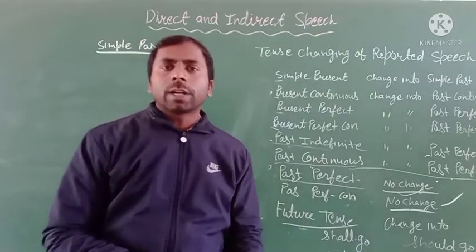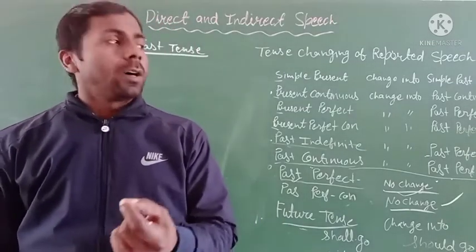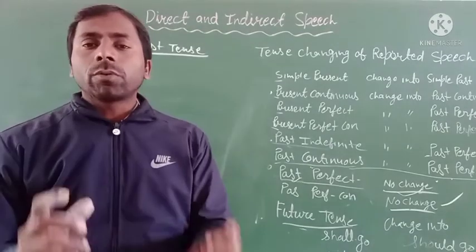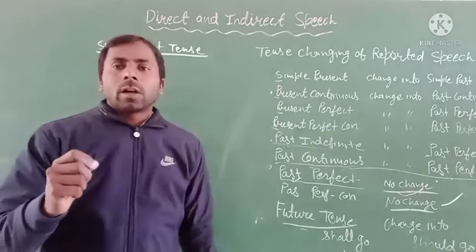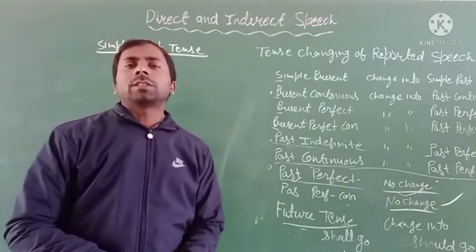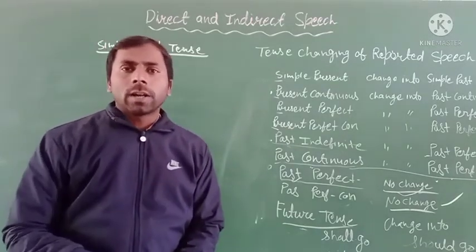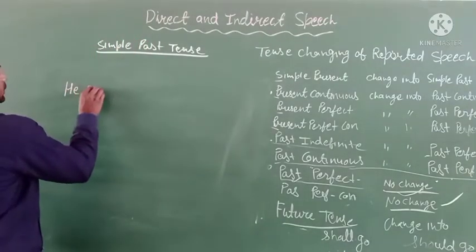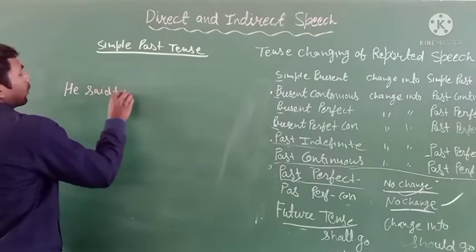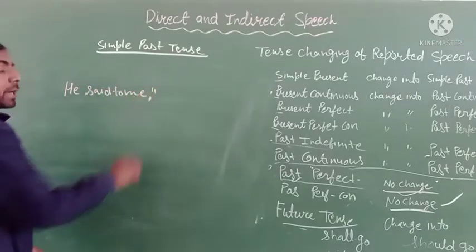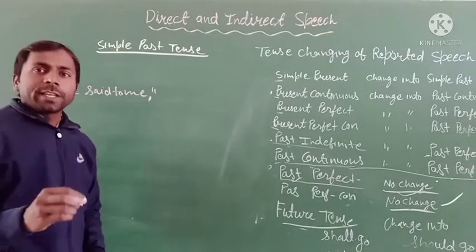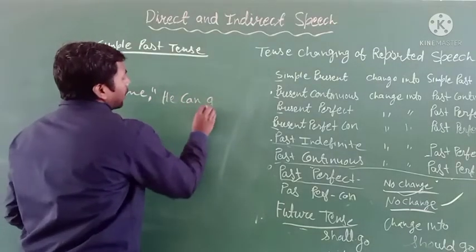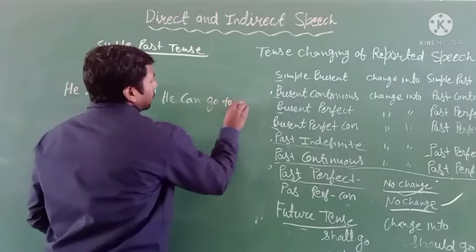I will write some sentences that have modal auxiliaries, like: He said to me, "He can go to school."